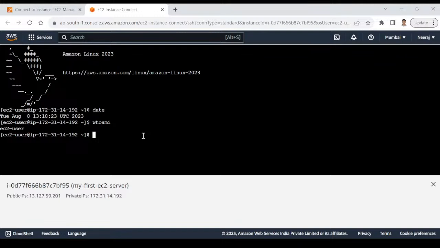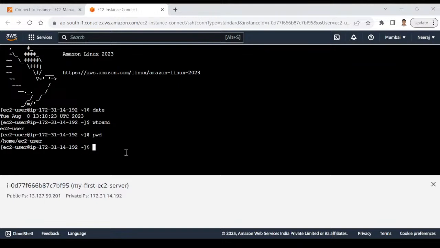Whenever we open the terminal, whenever we connect to any server, basically a Linux based server, you are in a specific directory. If you want to know which current directory you are in, you can type pwd. pwd stands for present working directory. So my present working directory is /home/ec2-user.